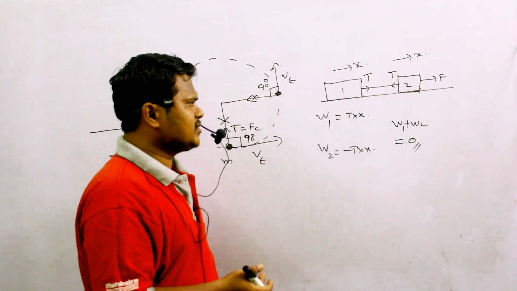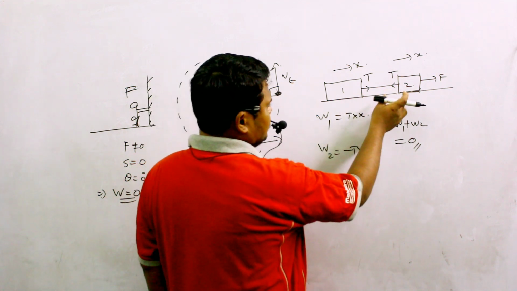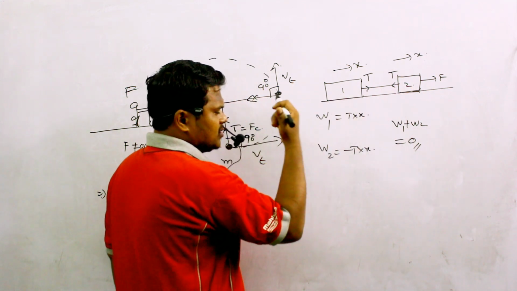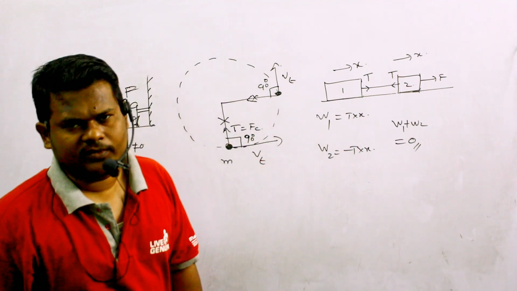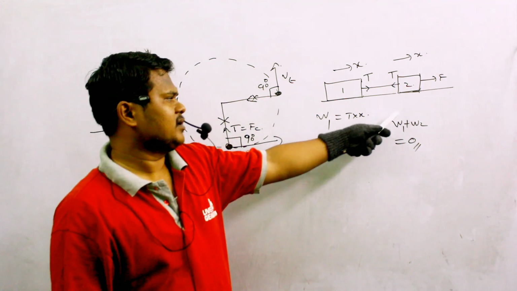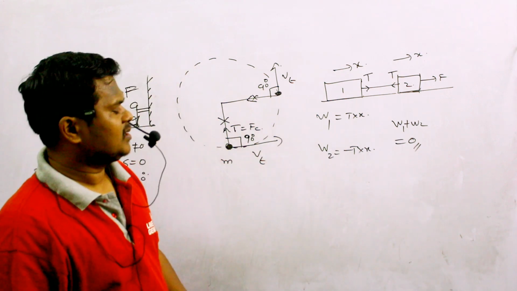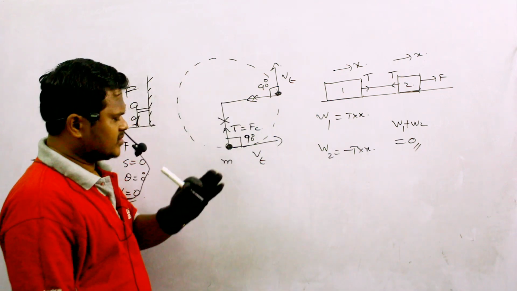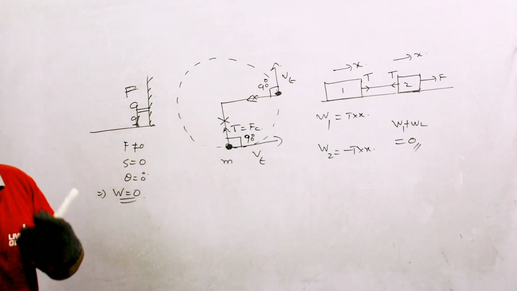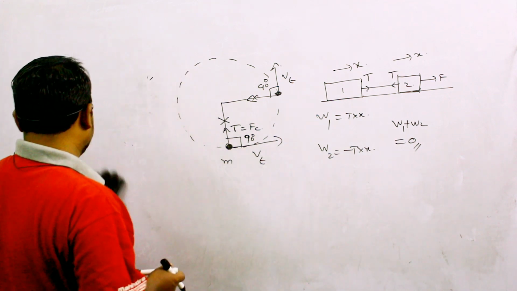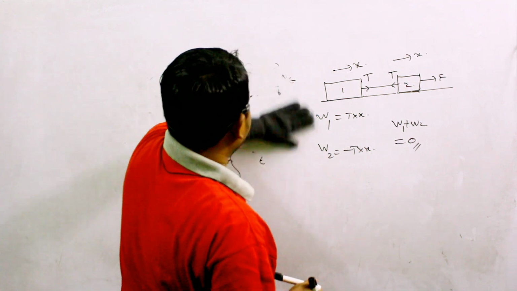So here I can say that if there is no relative motion between this body and this body, definitely such forces cannot do any work, or the total work done by this type of forces becomes equal to 0. Clear? So these are the conditions in which work done will become 0. Now let us see what is meant by negative work.